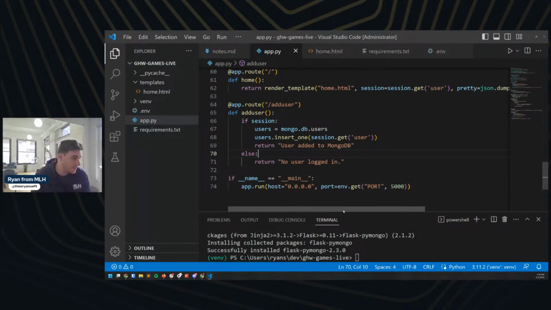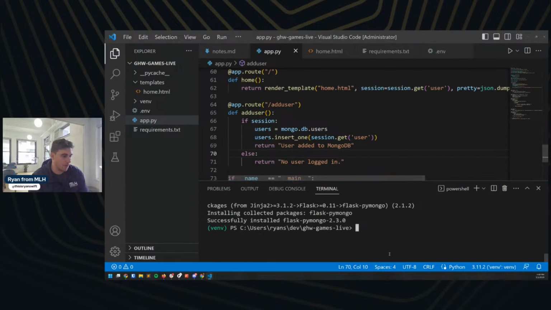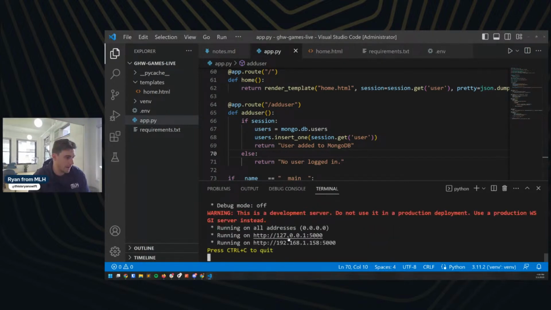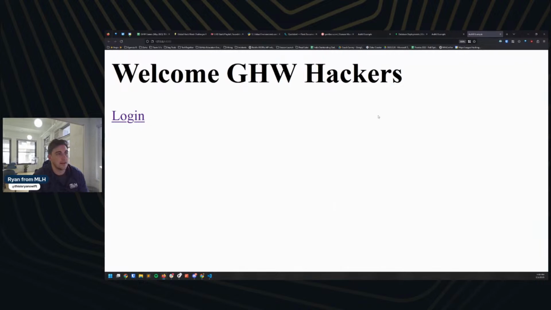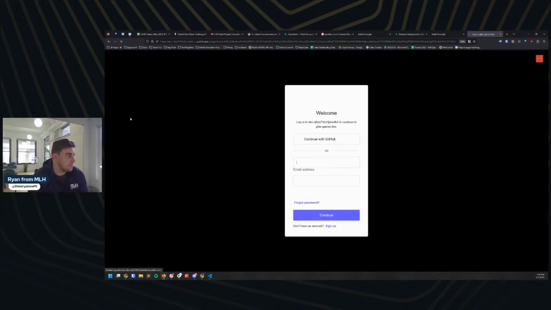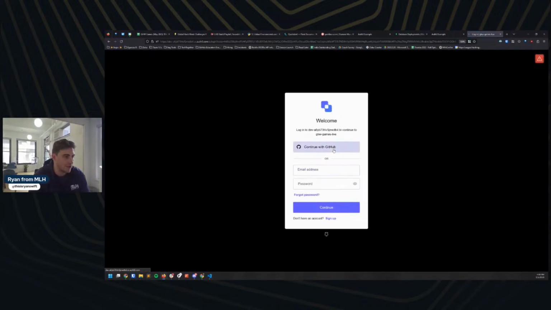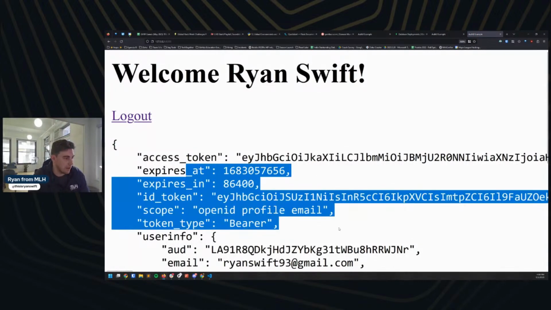Great, no questions. I'm going to come down here and I'm going to run our server again. Python app.py. Cool, and I'm going to open up this. So I'm going to go ahead and hit login so that I have an active session. Cool, I can see all of my data here.